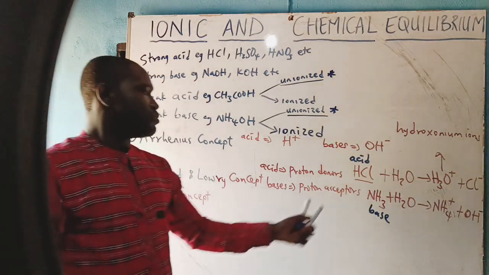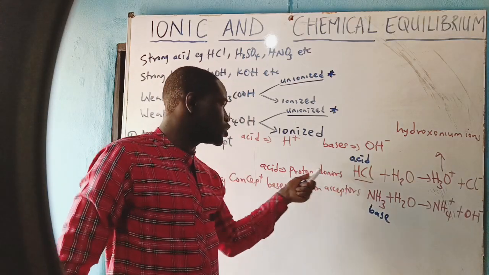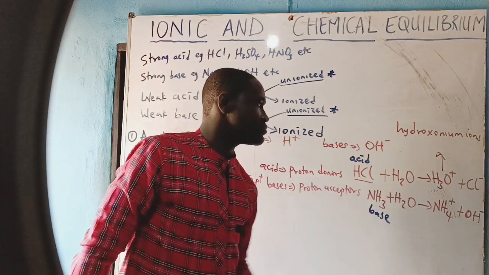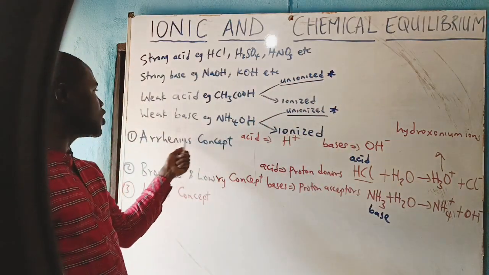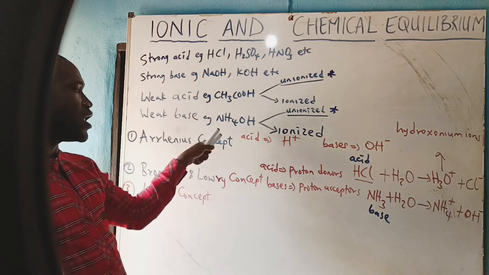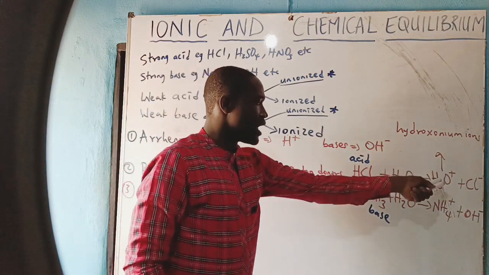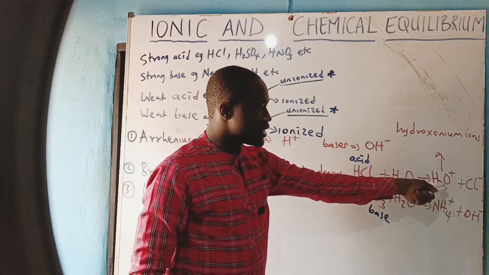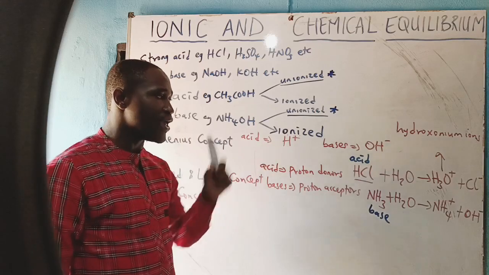Because this is able to donate a proton to this, we call it a proton donor. And that also suits what the Arrhenius concept talks about, because when you are talking about water, it is donating hydrogen to get hydronium ion, or which we can also say hydrogen ion.